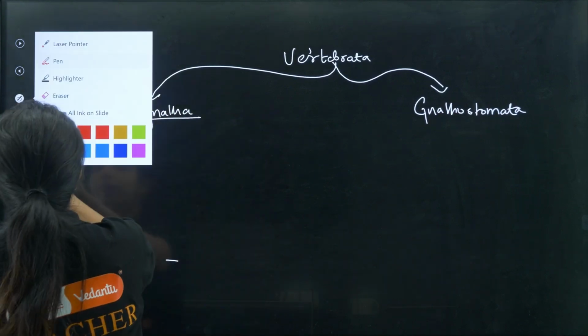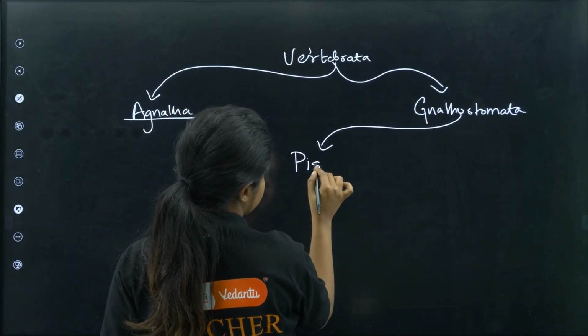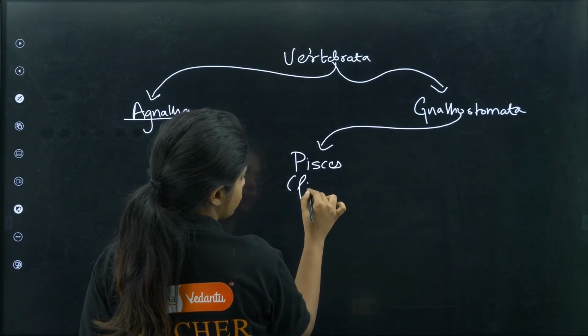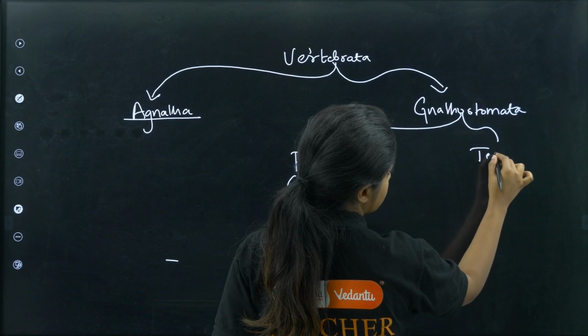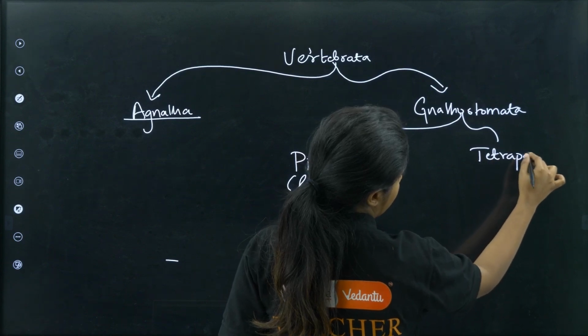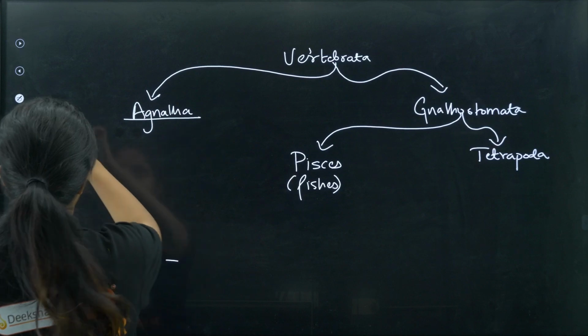Now gnathostomata again can be divided into two. One is Pisces, which means basically just the fishes. On the other hand, you have something else which is known as tetrapoda, which have four limbs.